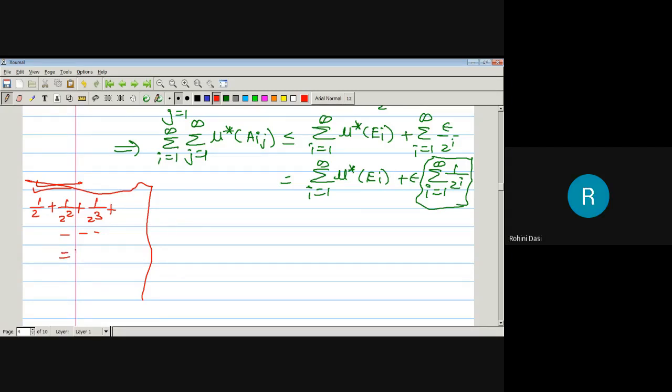ए प्लस ए आर स्क्वेअर प्लस ए आर क्यूब प्लस अप टू सो ऑन. There are two types of geometric series. There are finite terms, then the formula will be a into 1 minus r raised to n divided by 1 minus r, and if there are infinite number of terms, then it is nothing but a divided by 1 minus r, where a is nothing but